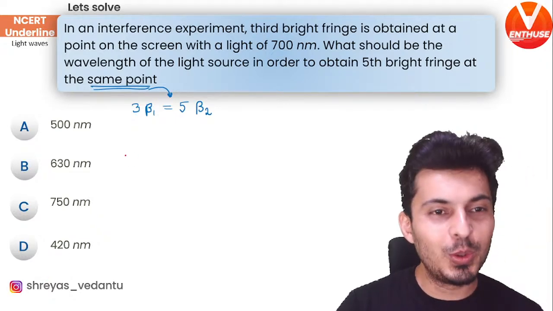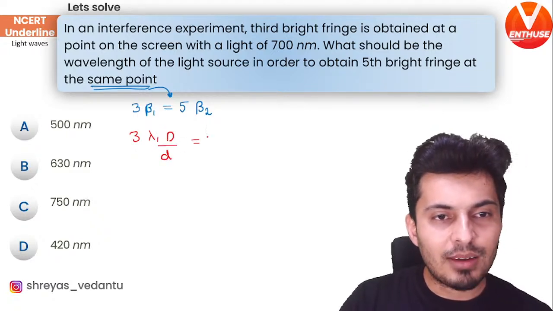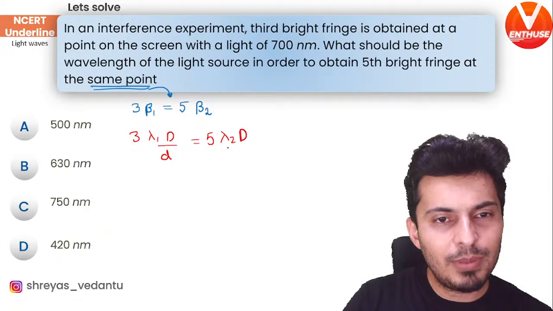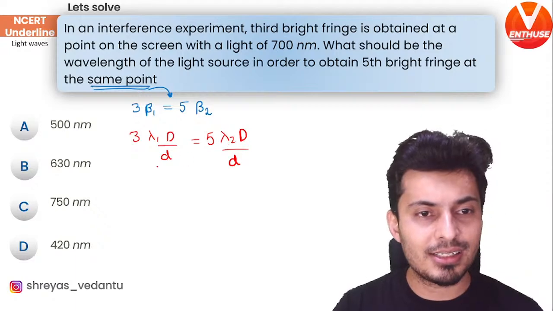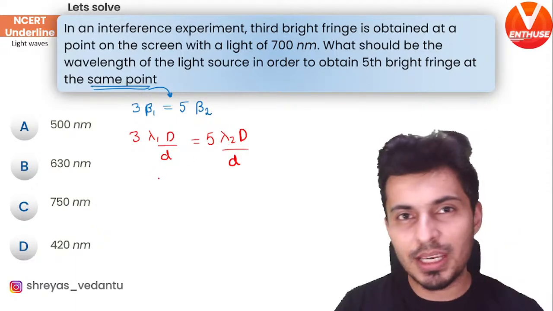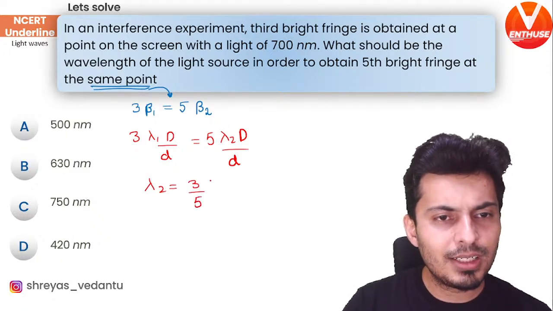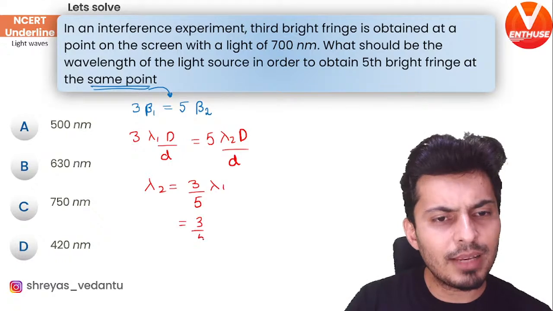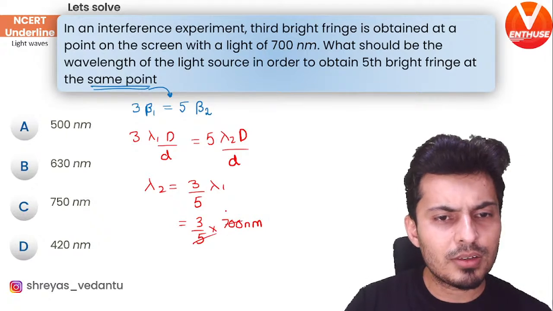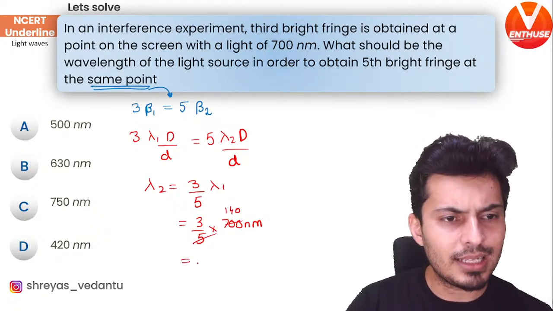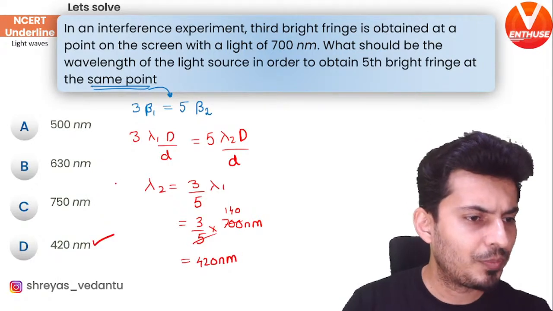Now beta 1 is lambda 1 D by d, and beta 2 will be lambda 2 capital D by d. Why are D and d the same? Because it's the same setup, only the color changes. That's why capital D and small d are the same. So that's it. You want to find lambda 2, right? So it will be 3 by 5 times lambda 1. Lambda 1 is 700 nanometers. So 5, and this will go 140. 140 into 3, that's 420 nanometers, which is option D, I suppose.